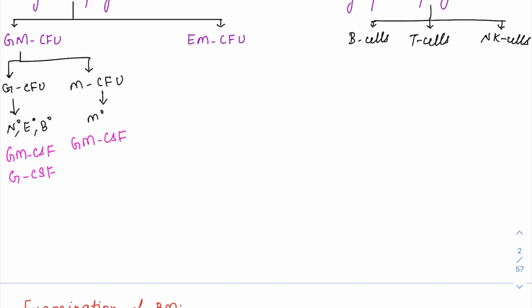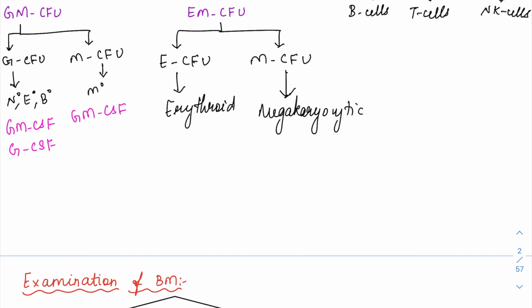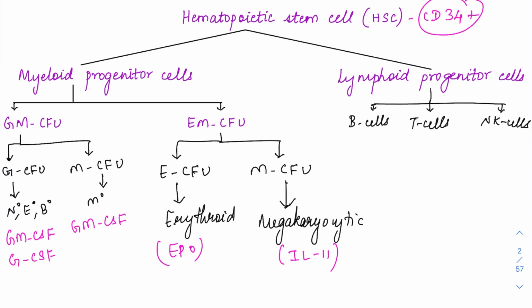So the granulocyte monocyte colony stimulating factor is going to induce the formation of monocytes from the monocyte colony forming unit. Okay. Under the erythroid and megakaryocytic colony forming unit, this is again going to form an erythroid colony forming unit and a megakaryocytic colony forming unit. From the erythroid colony forming unit, it is going to form the erythroid series of cells, that is the RBCs basically. And the megakaryocytic colony forming unit is going to form the megakaryocytic cells, the platelet forms basically. This is going to happen under the influence of erythropoietin for erythroid cells and interleukin 11 for megakaryocytes, right? So this is how the hematopoietic stem cells finally form the blood cells.